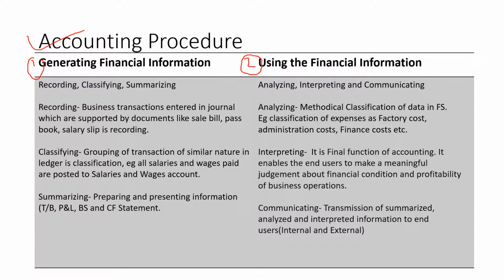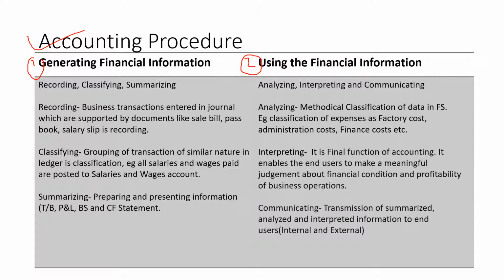Examples could be wages paid to the laborers, electricity expenses paid in the factory, etc. Administration cost. Examples could be rent, general administrative expenses, and the third one is finance cost, which could be interest paid on borrowings, interest on overdrafts, etc.